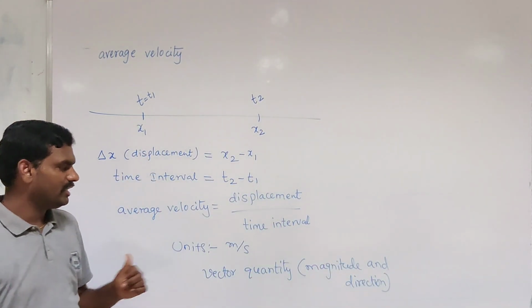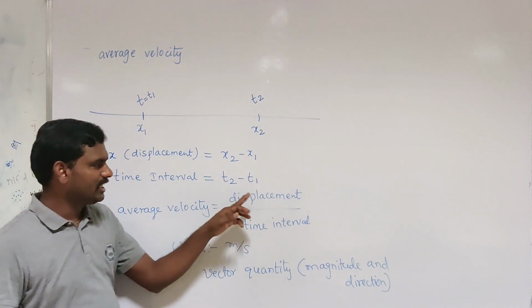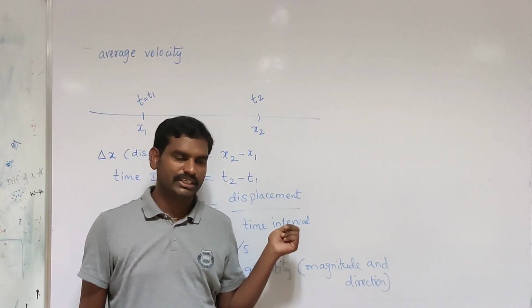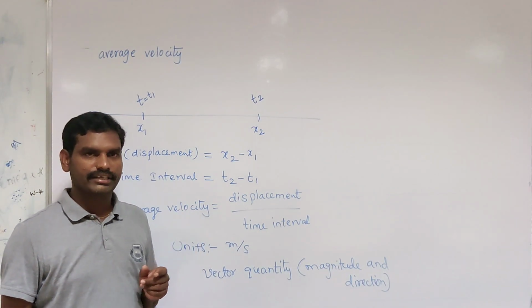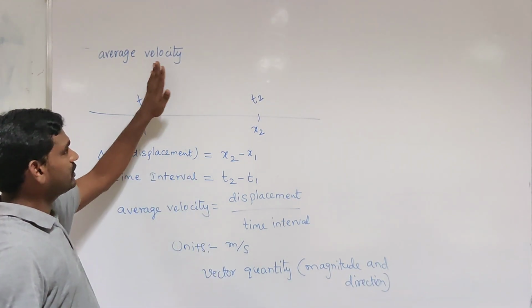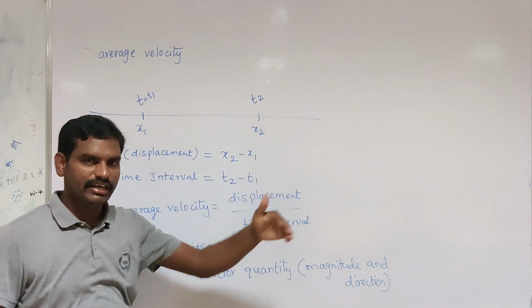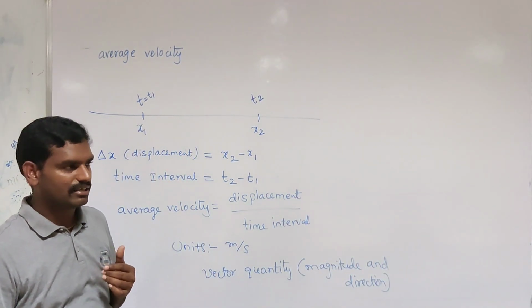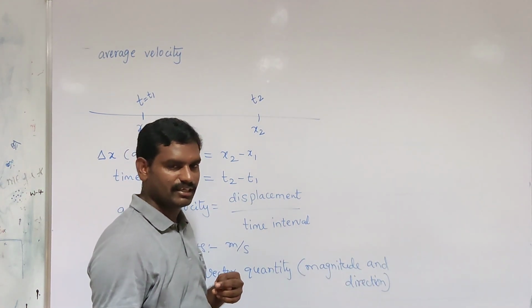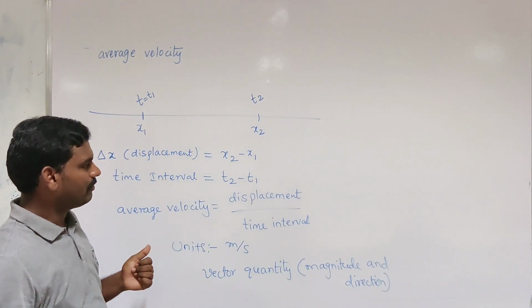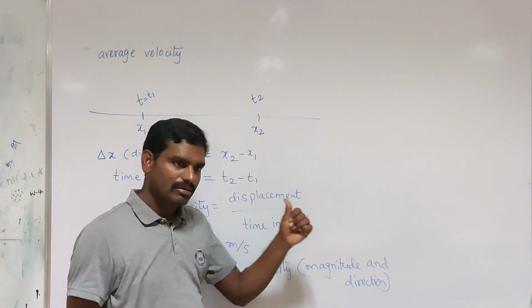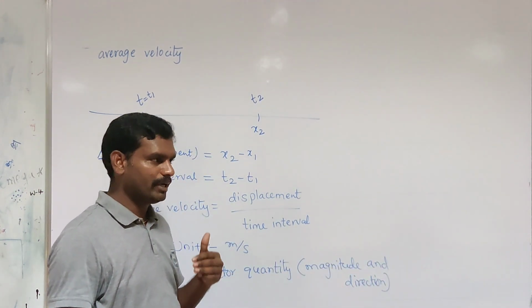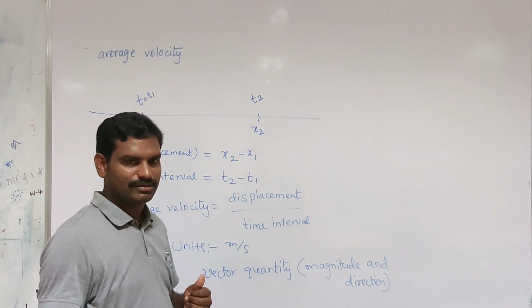Why is average velocity a vector quantity? Because displacement is a vector quantity. That means displacement has direction. In straight line motion, the direction can be identified, either forward or backward. If a particle is moving in the forward direction, to the right side, then the position of the particle keeps increasing in a positive way, so the displacement is positive.